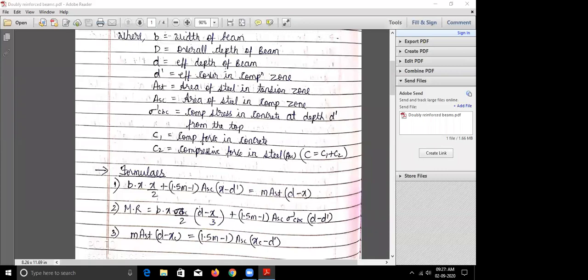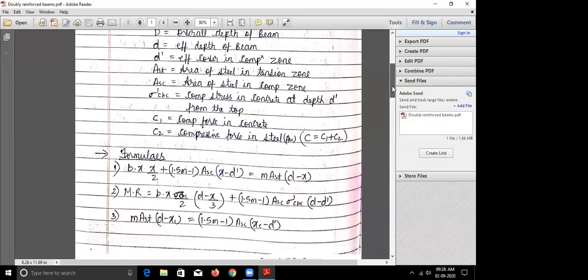Are you sure? One more thing we had used: moment of area on the compression side is equal to moment of area on the tension side. Remember? So the same thing we have used here, moment of area on the compression side is equal to moment of area on the tension side, for the first equation. The second one is the MR. Since here there are two forces, C1 and C2, MR is given by C1 into lever arm plus C2 into lever arm. In the singly reinforced section we had only C into lever arm, but here it is C1 into lever arm, this is the first term, plus C2 into lever arm, this is the second term. Is that clear?